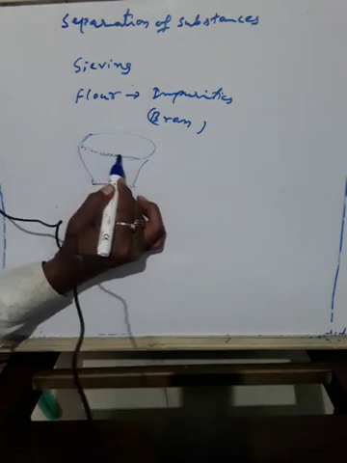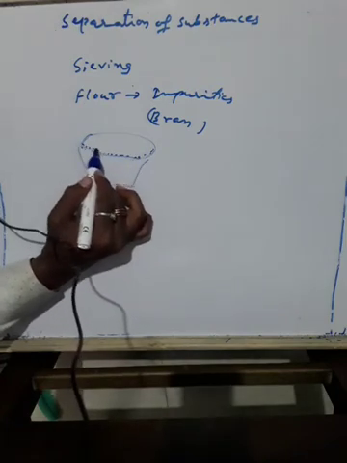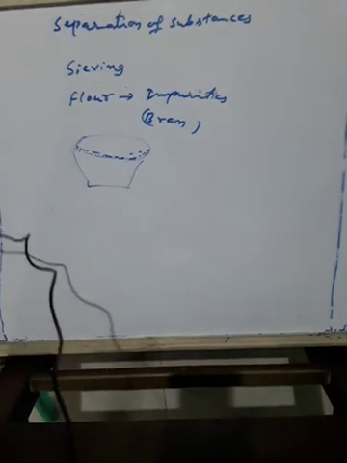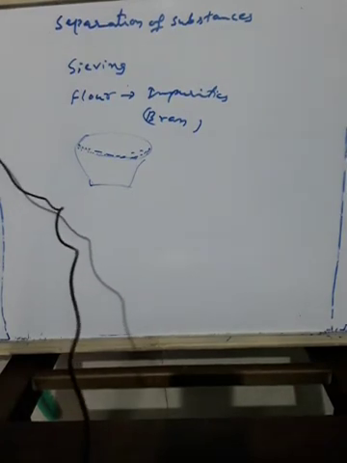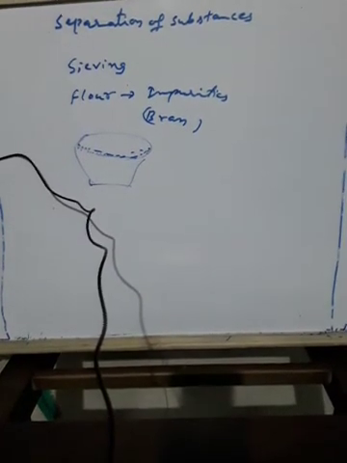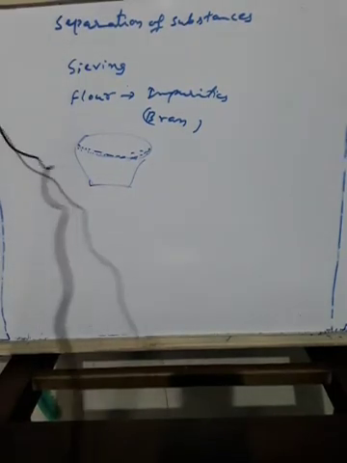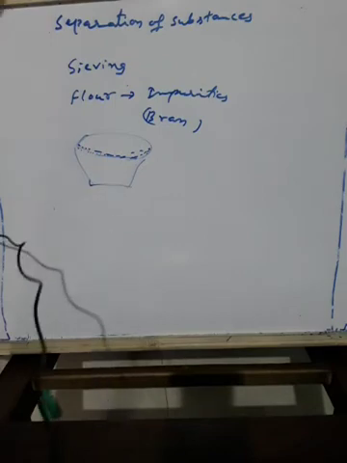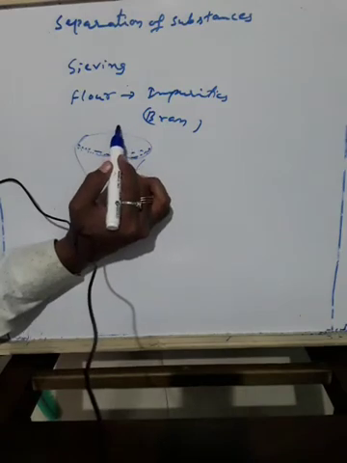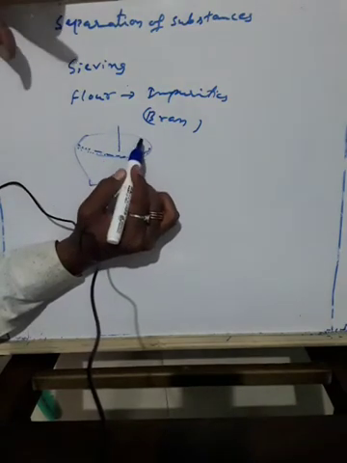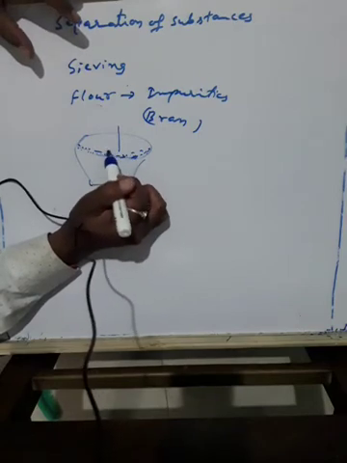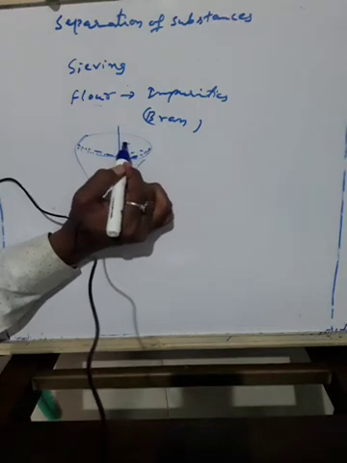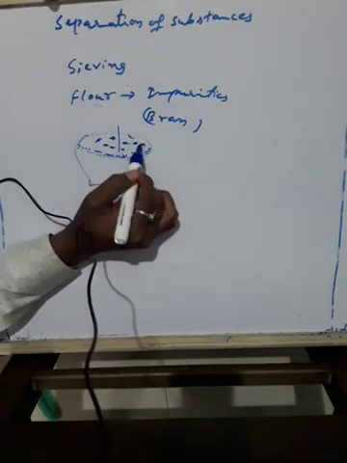So there will be small holes in the sieve. When you take the flour in this, sieving allows the fine flour particles to pass through the holes of the sieve. Sieving is a method where the small particles of flour pass through, but the little bigger impurities remain on the sieve. Impurities which are bigger in size remain on the sieve.